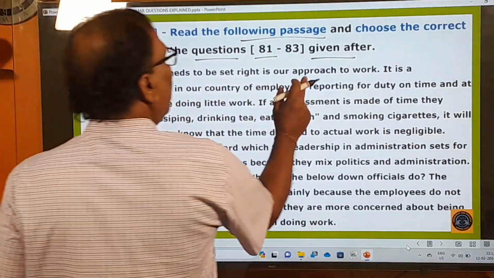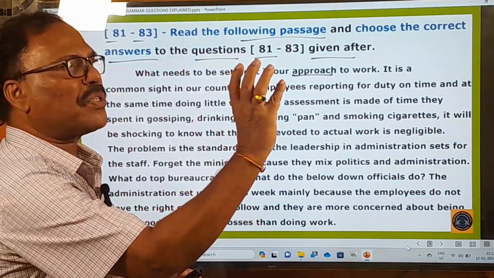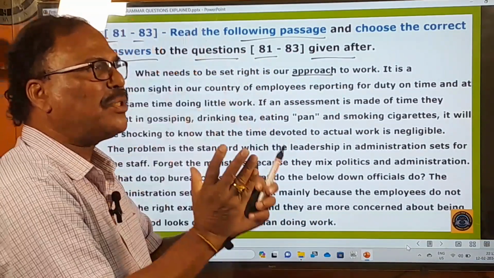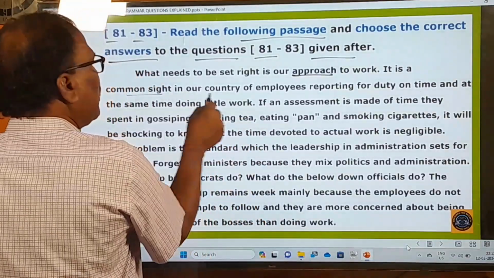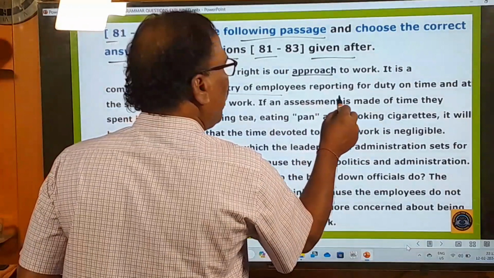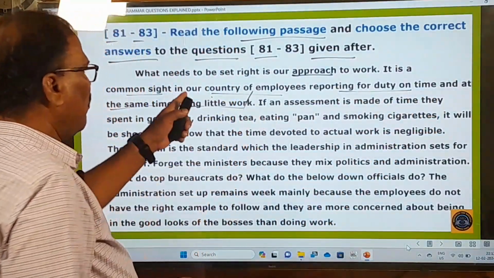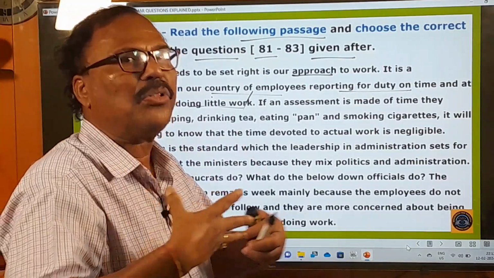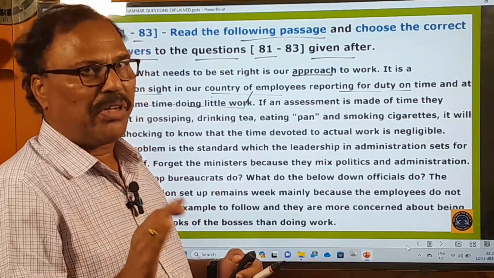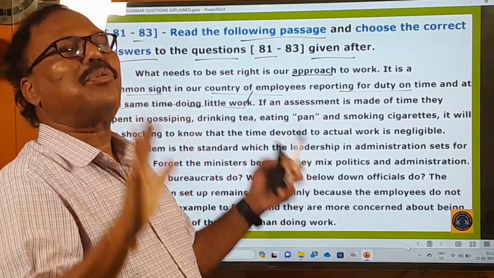What needs to be set right in our approach to work? Okay, we must set right our approach, our way, our attitude towards work. That's very important. It's a common sight in our country of employees reporting for duty on time, at the same time doing little work. See, this second point is that in our country the employees go to the offices on time. Okay, no problem about that. They reach the offices on time, but they don't do any work.